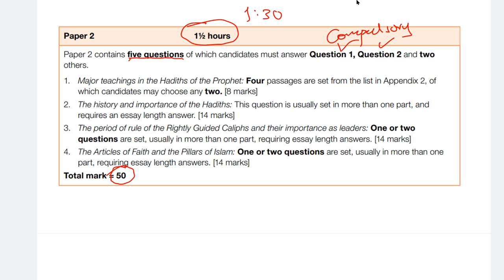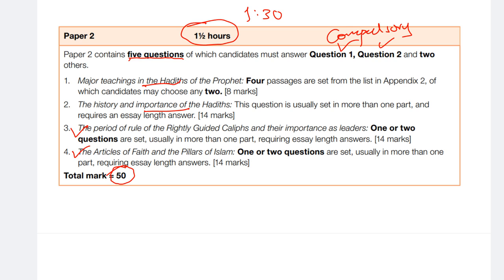The only difference is that in your paper 1, your questions are mostly from the first section of your book, which include your Quran, major themes of the Quran, major history and importance of the Quran, life of the Prophet, and the first Islamic community. While in your paper number 2, the second section of your book is considered more, which includes the teachings in the Ahadith, the history and importance of the Ahadith, the rightly guided caliphs, and the articles of faith and pillar of Islam. And that is how the system of the paper number 2 was decided.